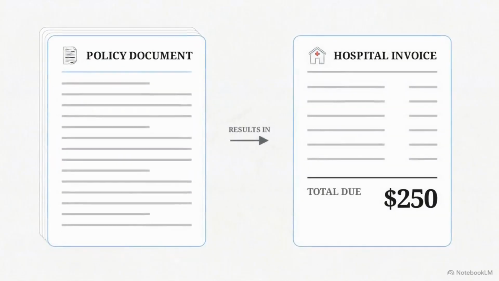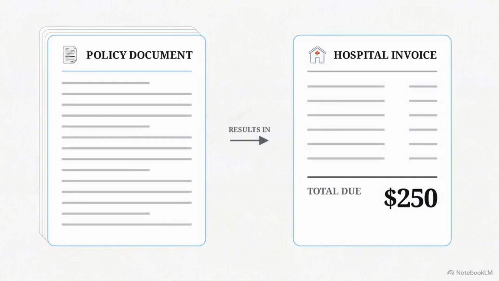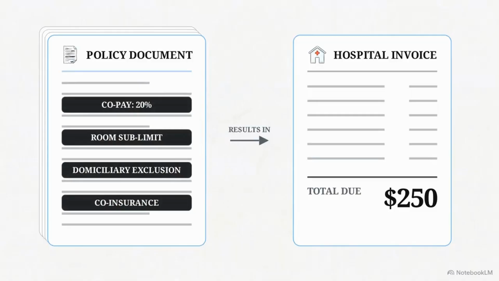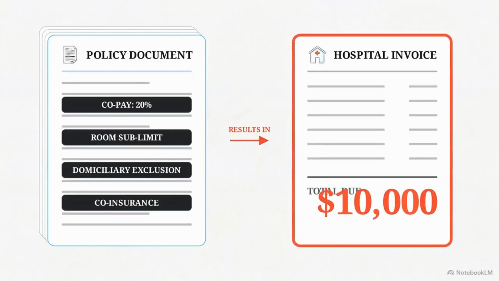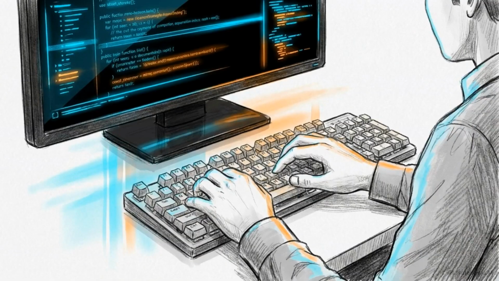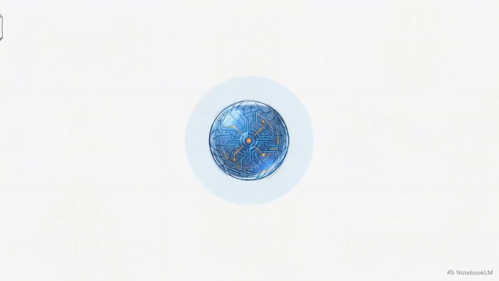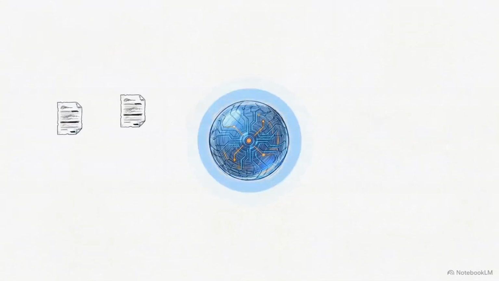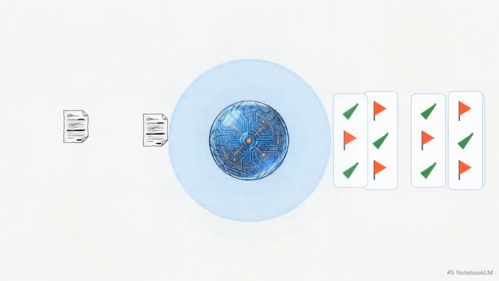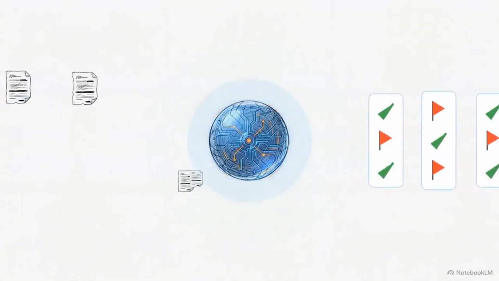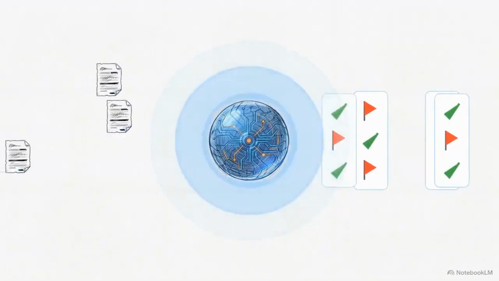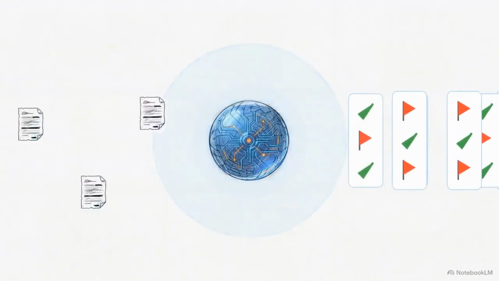Looking at this visual, we see the immediate result of these dense policy documents. Patients are blind to their actual financial liability right up until they receive an inflated bill after their medical procedure. To solve this, our engineering objective was clear. We needed to build a continuous, autonomous expert system that translates this corporate jargon and proactively flags financial traps before the patient ever commits to surgery.